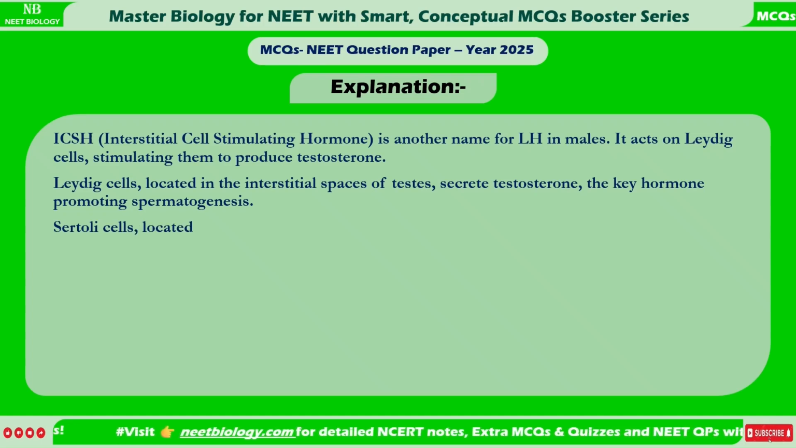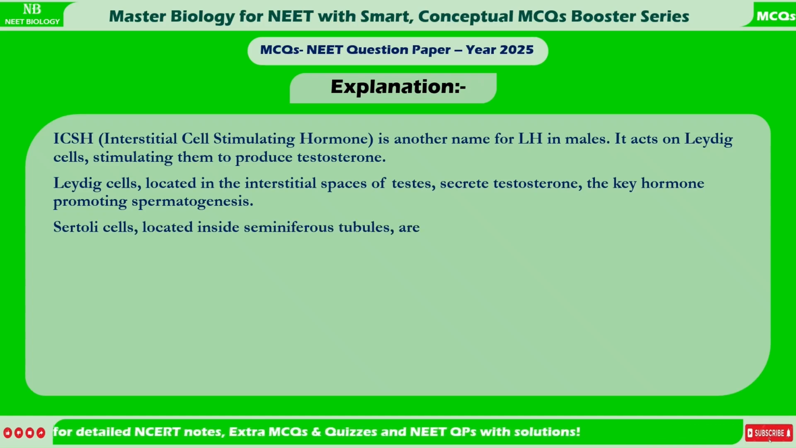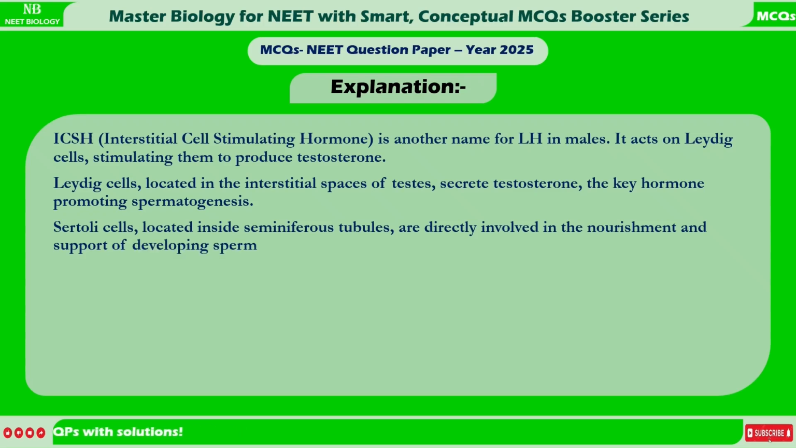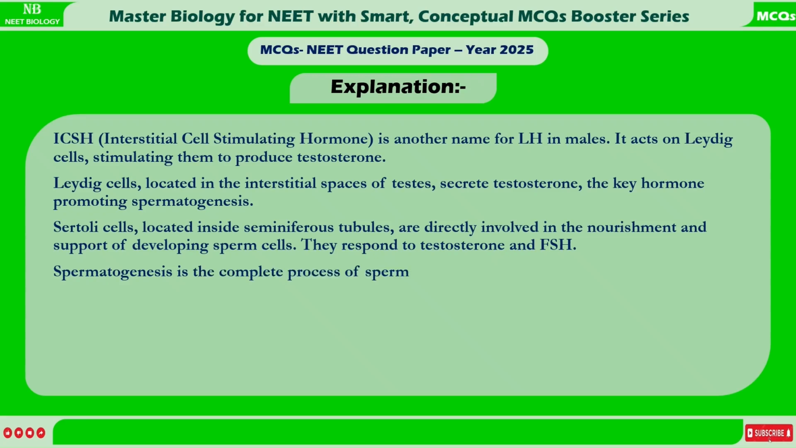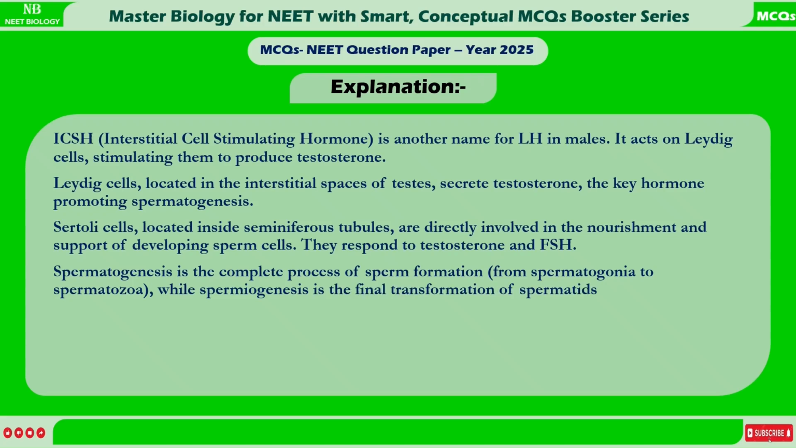Sertoli cells, located inside seminiferous tubules, are directly involved in the nourishment and support of developing sperm cells. They respond to testosterone and FSH. Spermatogenesis is the complete process of sperm formation, from spermatogonia to spermatozoa, while spermiogenesis is the final transformation of spermatids into mature spermatozoa. Thus, the correct sequence is ICSH, Leydig cells, Sertoli cells, spermatogenesis.